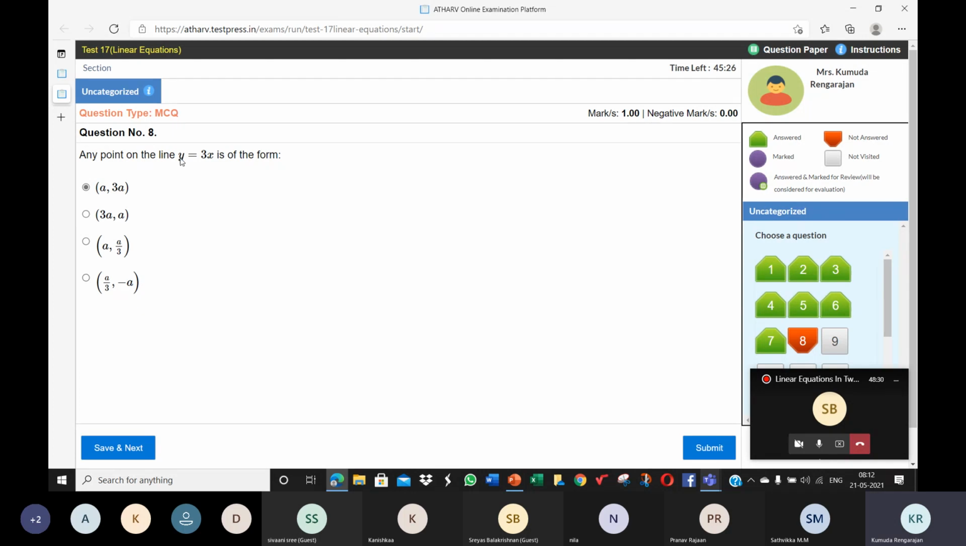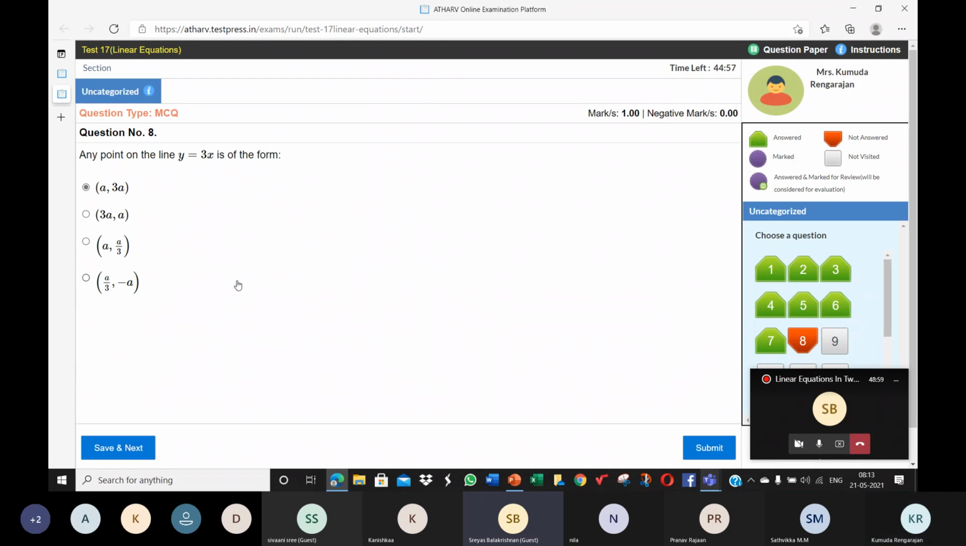See, in place of y, we need to say minus a. So left hand side, y is minus a. So LHS is minus a. RHS is 3x, so 3 into a by 3. So it's a. LHS is minus a, RHS is a. They're not equal. So this cannot be the correct option. Yes, Shreyas, come again with your question.